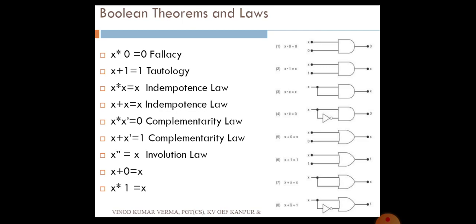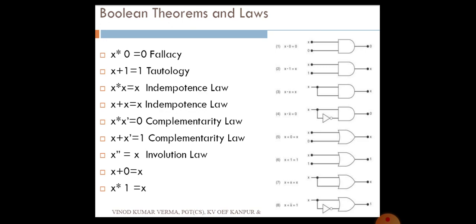Look at the first one. X will be the input. So any input into 0 becomes 0. That is called a fallacy. Any input plus 1 becomes 1. That is called tautology.